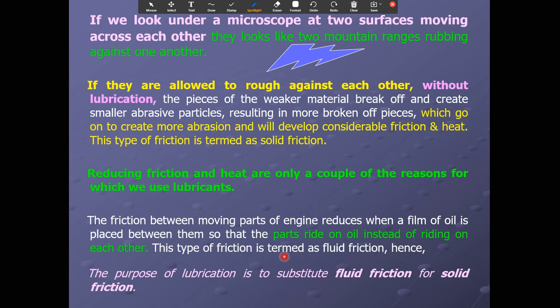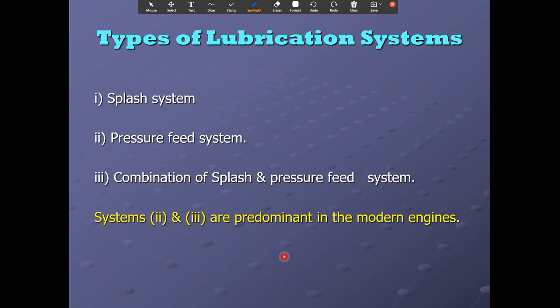Reducing friction and heat are only a couple of reasons for which we use lubricant. The friction between the moving parts of an engine reduces when a film of oil is placed between them, so that parts ride on oil instead of riding on each other. This type of friction is termed fluid friction. Hence, the purpose of lubrication is to substitute fluid friction for solid friction.